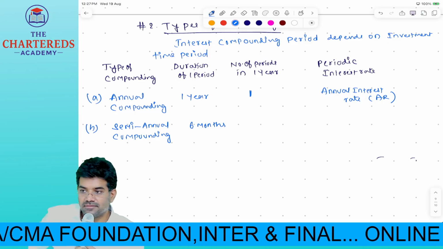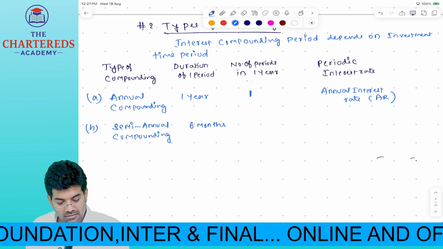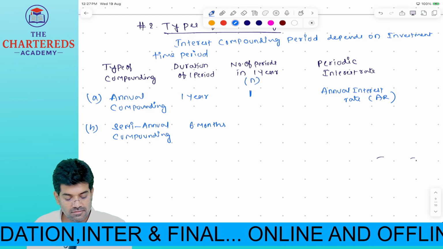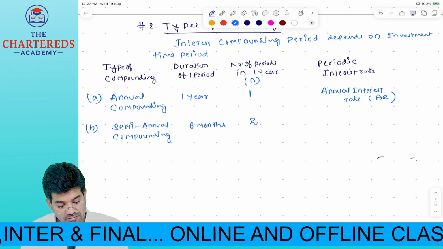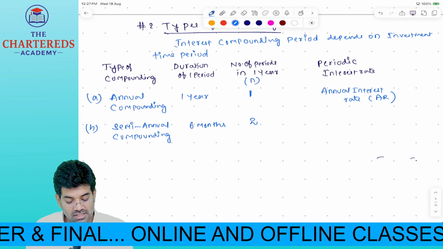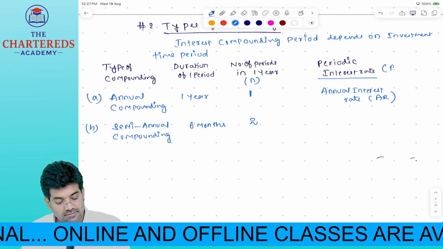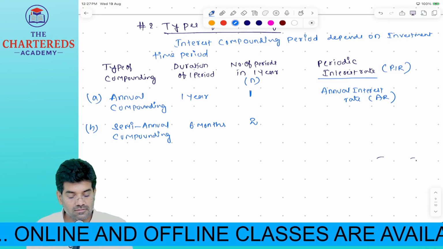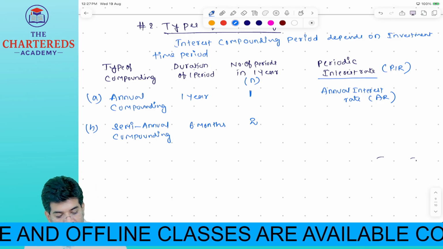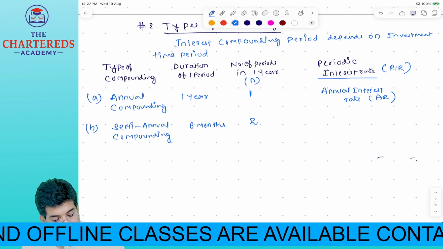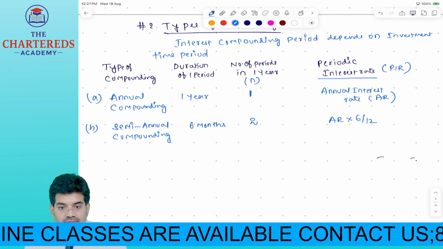Two. Two you will have as the number of periods in 1 year. Periodic interest rate, how much will it be? Annual rate into 6/12.